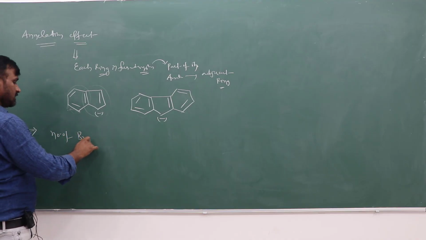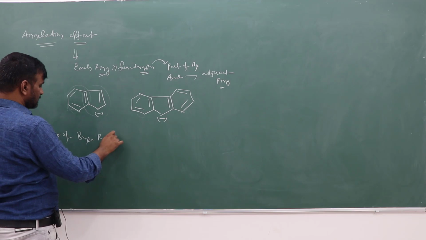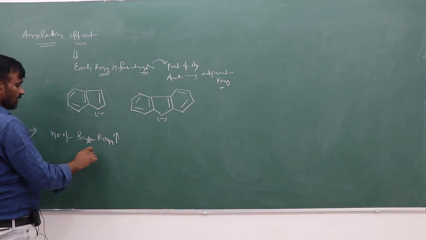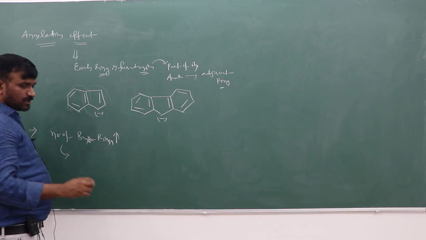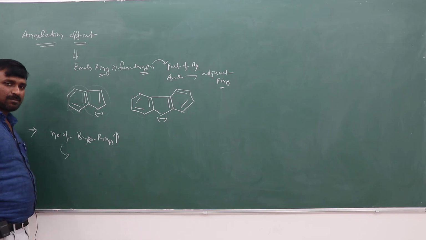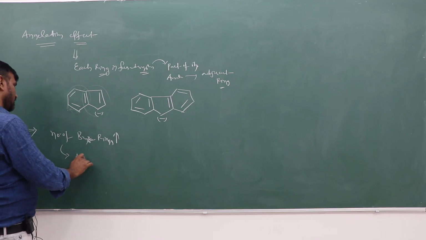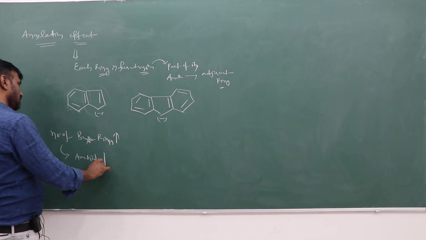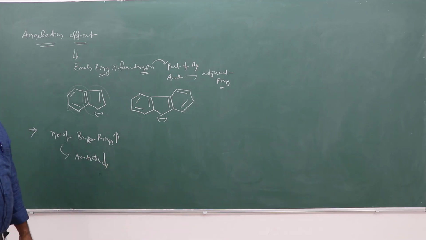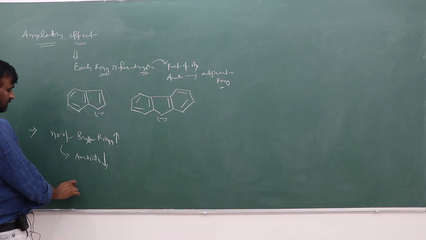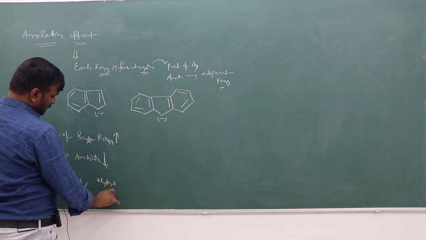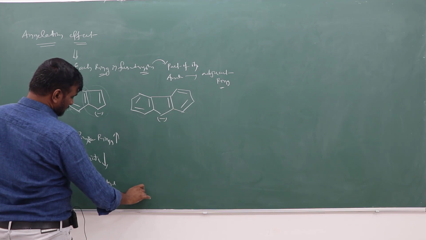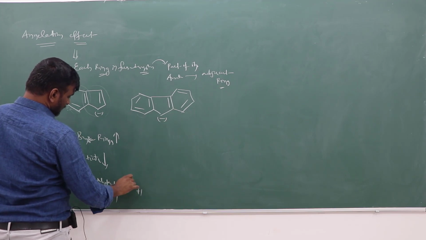As the number of benzene rings increases, part of its aromaticity is shared, so with respect to each benzene ring, aromaticity decreases. Aromaticity decreases per benzene ring. Simple benzene has a resonance energy of 36. Naphthalene takes 59. Anthracene takes 71 or so.